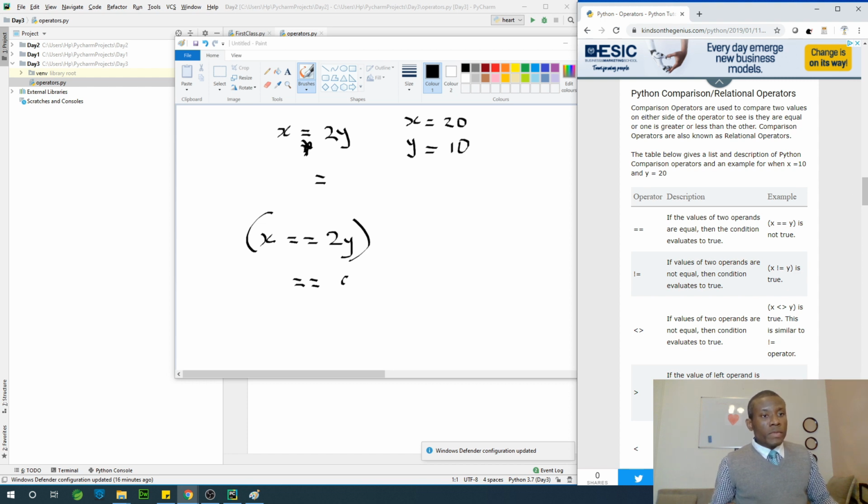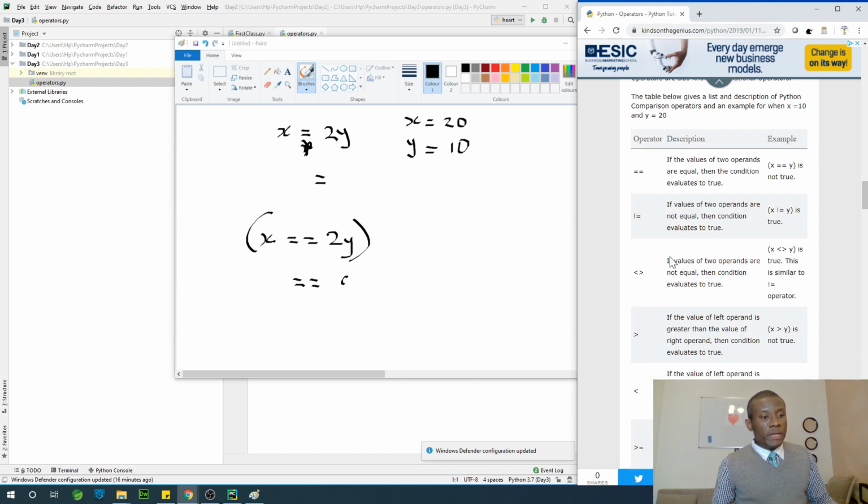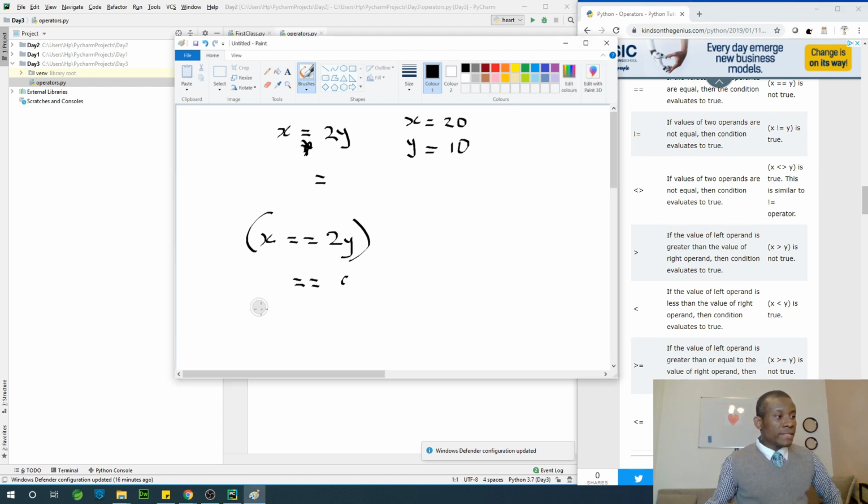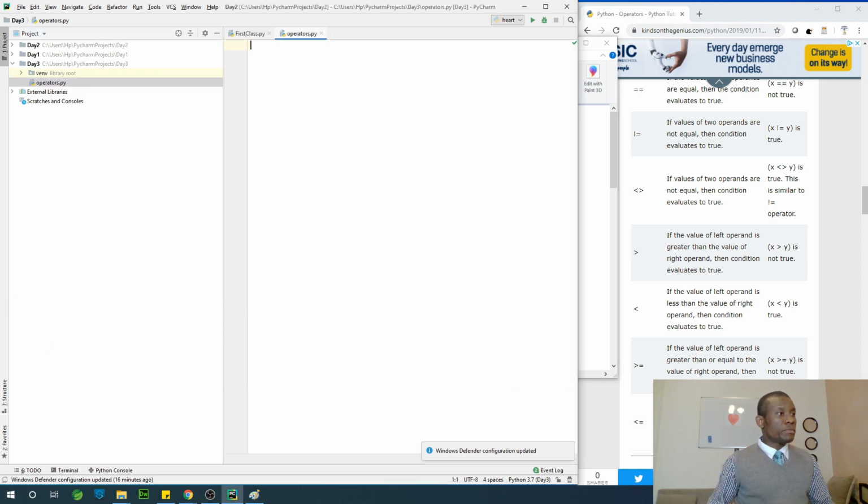Alright, so we also have a number of things. In this case, we can also say x is greater than 2y. So in this case, we are asking a question: is x greater than 2y? So let's demonstrate what we are saying. As I mentioned, always put your name when you write a program. So program by Python.